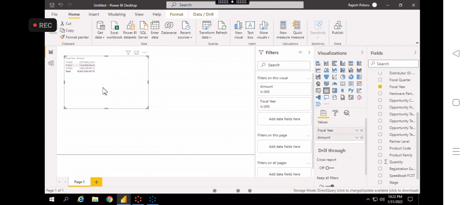But by using calendar auto, there is a table called calendar auto, which is provided by Power BI. That topic we will discuss maybe tomorrow: how we can use the calendar auto table, and how we can extract multiple columns like calendar date, calendar year, calendar quarter, and calendar week from it.